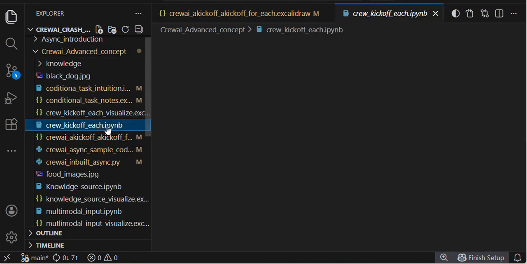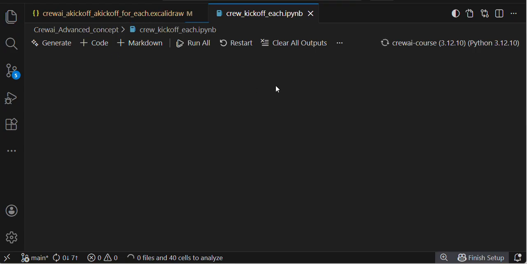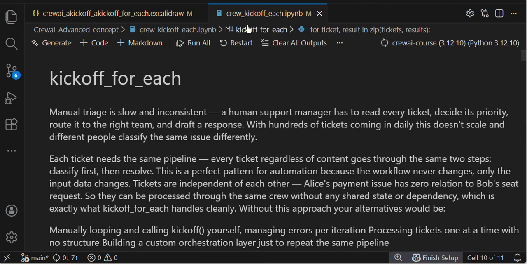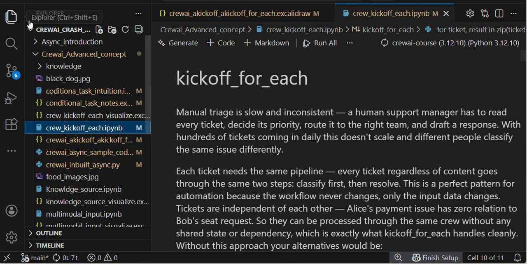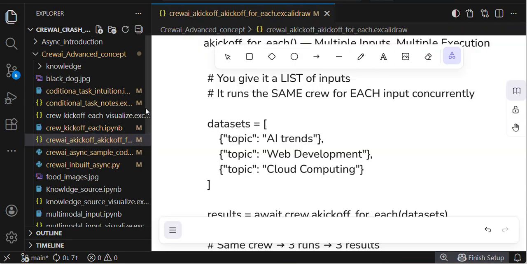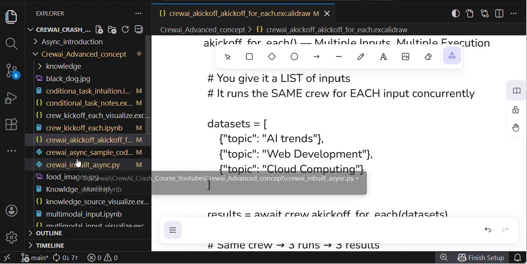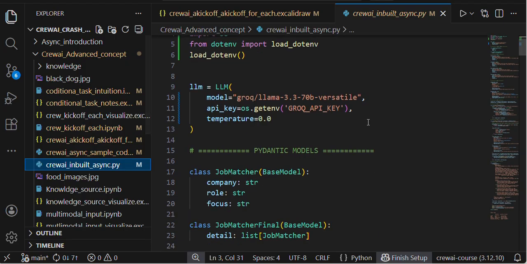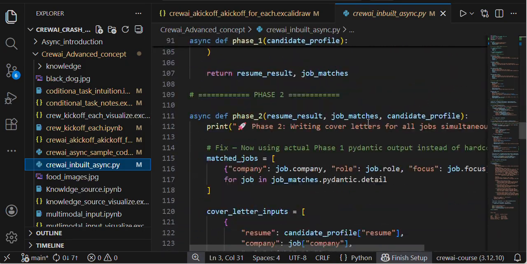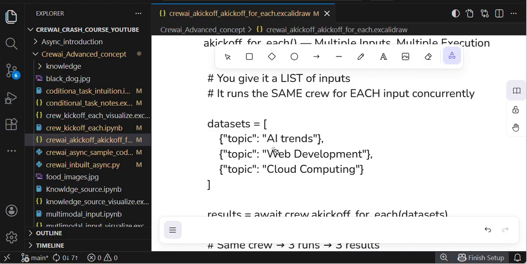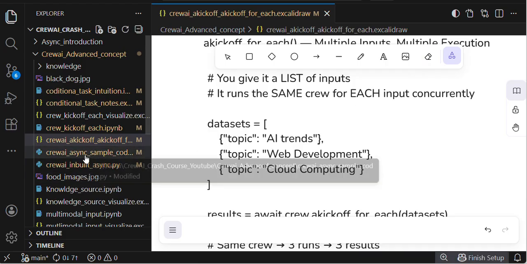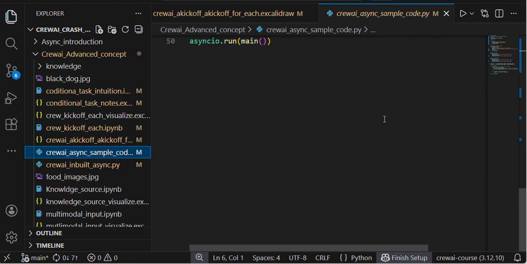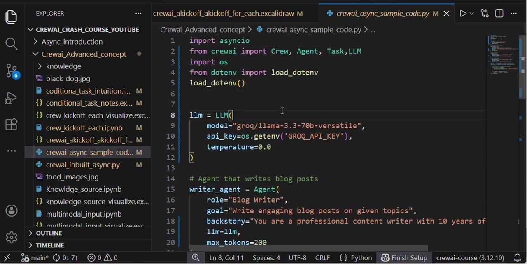So this is CrewAI, from a previous class. I created a separate file, crew inbuilt async. This is the project, a big code, and I created some sample code. This one, exactly as I said. I'm saving the file.